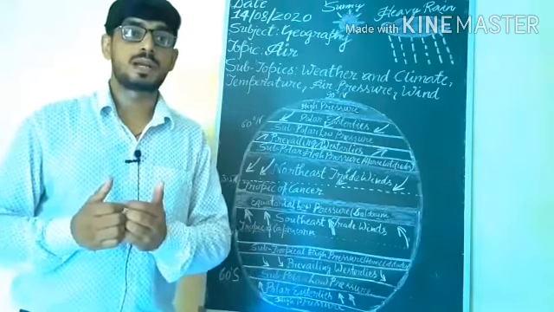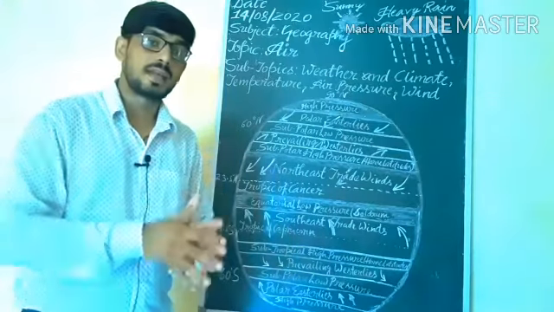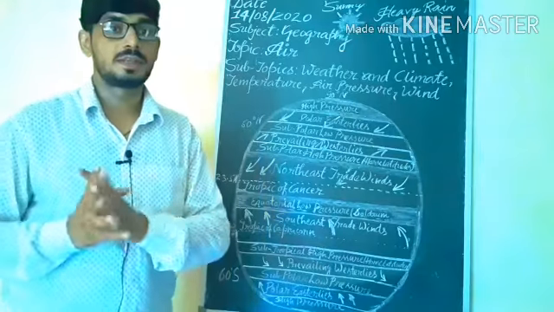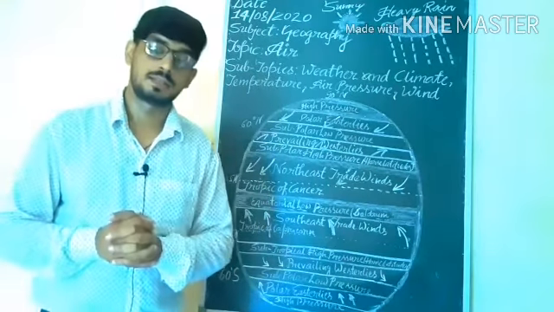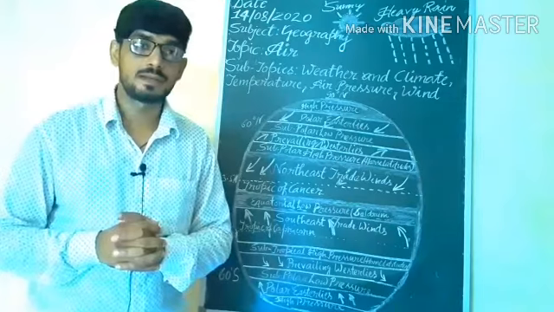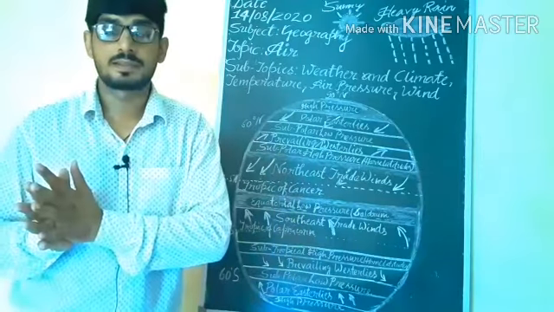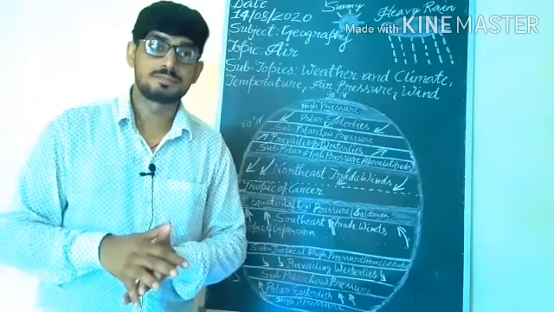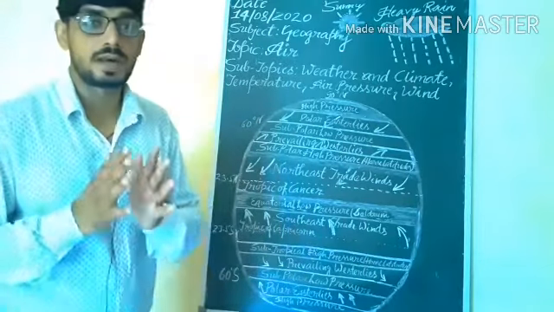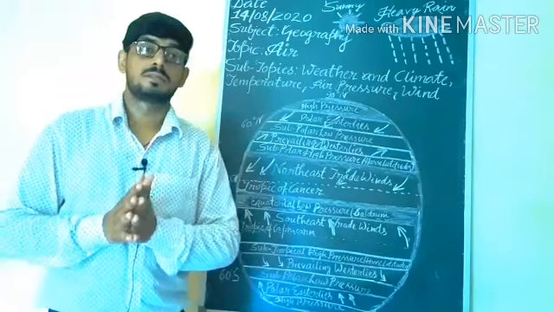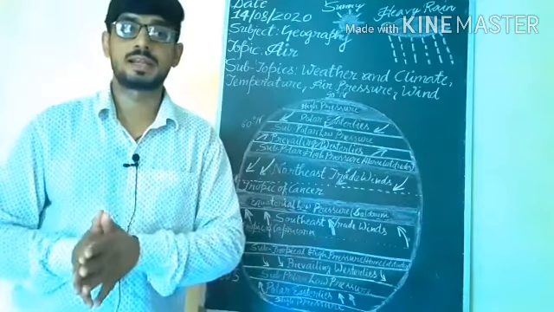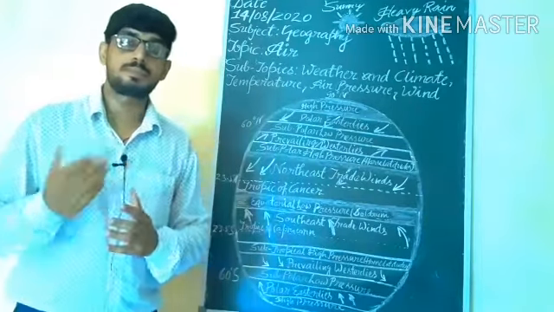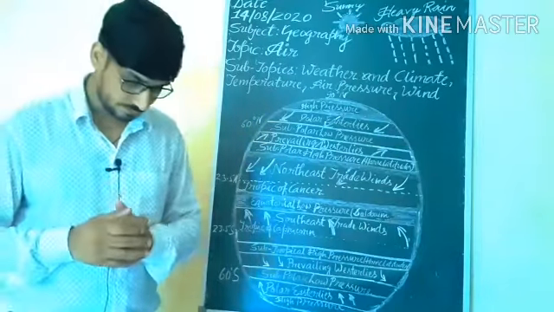At that time, what will happen? Heavy air fills the gap, and high pressure is associated with clear and sunny sky. If the temperature is lower, then there will be high pressure of air, because the air will fill the gap. And because of high pressure, what will happen? There will be clear and sunny skies. And the air always moves from a high pressure area to a low pressure area.